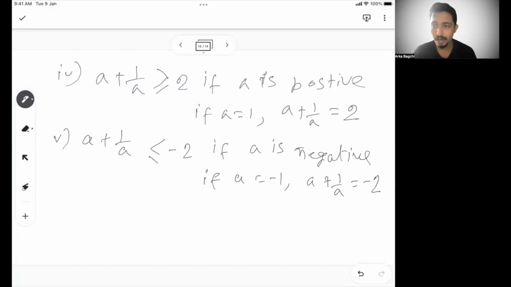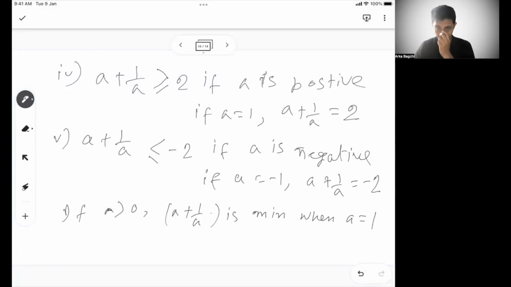So what you need to understand is, if A is greater than 0, A plus 1 by A is minimum when A is 1, because 2 is the minimum value.